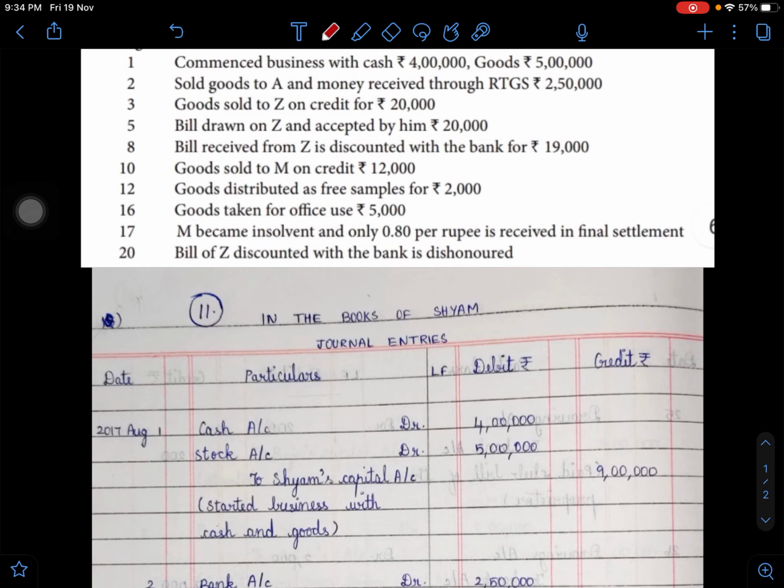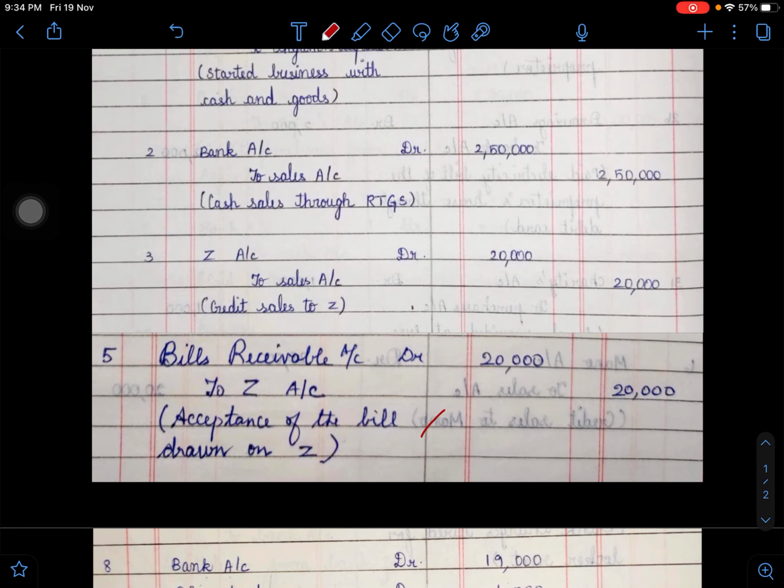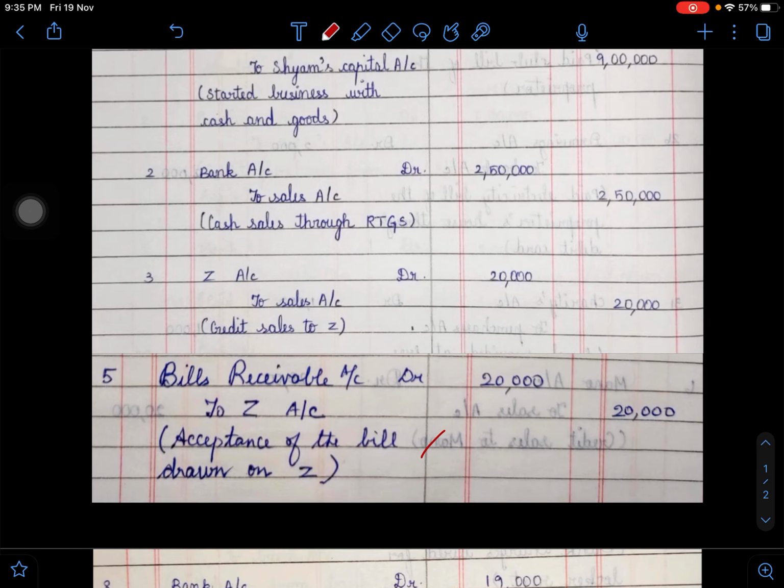Being the drawer, he draws the bill and gives it to the person called Z. In this case, Z will be the drawee, because he is the one who has accepted the bill. So now for the acceptance, this will become a bills receivable. Able to follow? So bills will be receivable. Here you write the entry as bills receivable account debit to Z account, acceptance of the bill drawn on Z. That means the bill is accepted by Z once it is drawn.